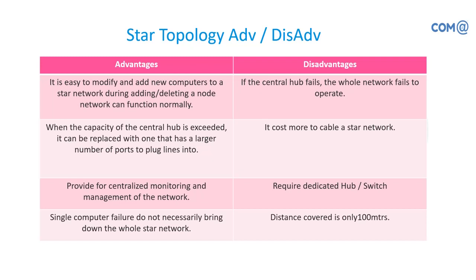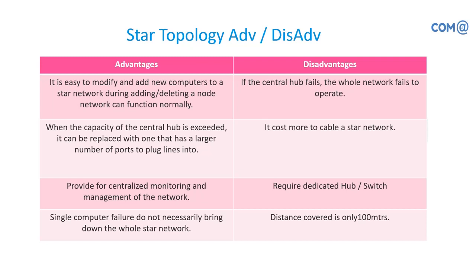Advantage: it is easy to add new computers to a star network. It depends on the number of ports available in your switch or hub. If you have an 8-port hub, you can connect a maximum of 8 systems, or 7 systems and one for uplink. Then you have 24-port and 48-port switches, so you can do it up to that maximum. Addition of systems is not a big task. Just connect the cable to a free port in the switch or hub, and once you provide the IP address on the desktop, it will start functioning. So systems can be added very quickly, and no additional configuration is required.